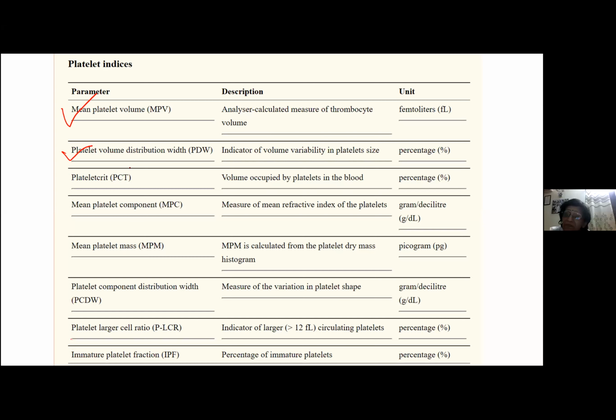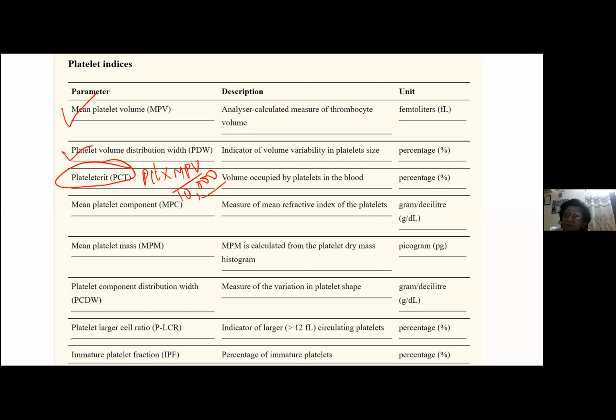Now coming to the next parameter, plateletcrit. Plateletcrit is a very simple parameter, just like hematocrit. It is nothing but platelet count multiplied by MPV divided by 10,000, so it can be derived like this, and it is given as a percentage. That's plateletcrit. 0.2 to 0.24% is your plateletcrit.